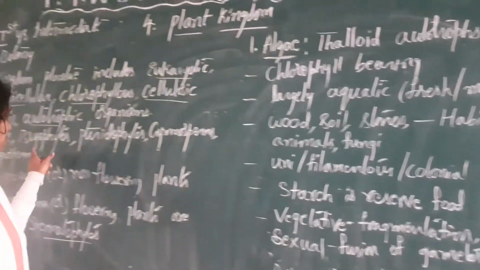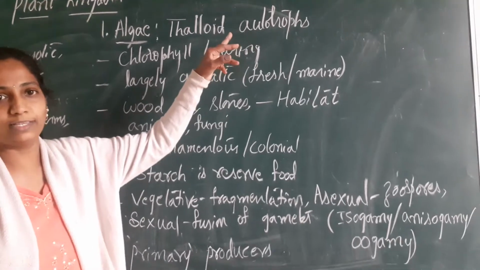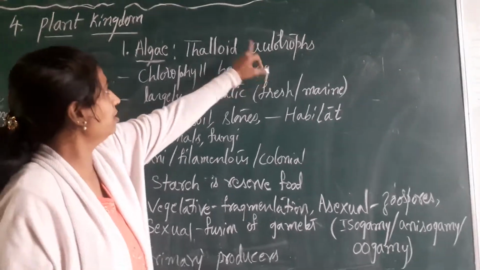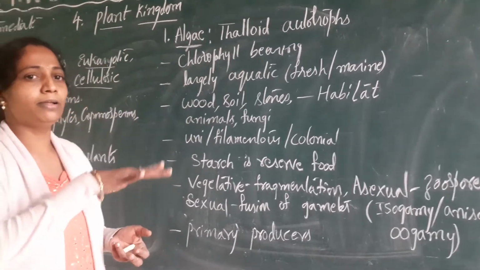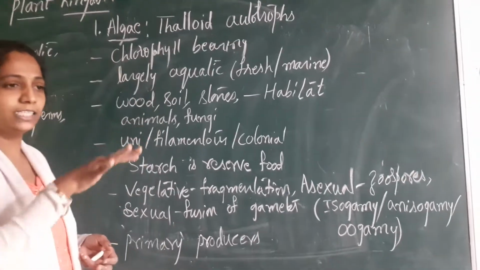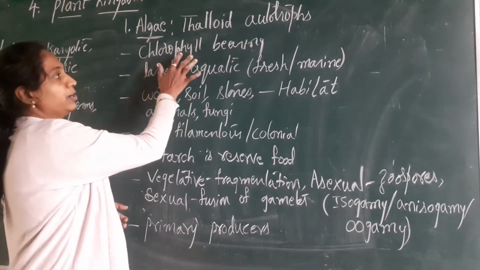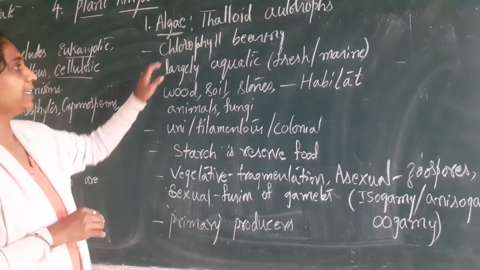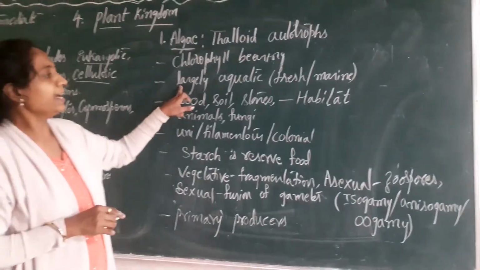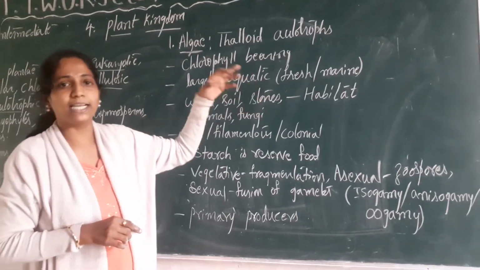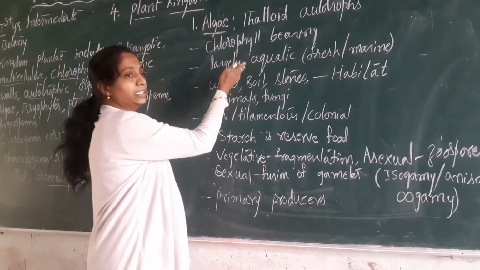So see here, today algae. Under algae, the first group, algae, we are studying. Algae are thalloid autotrophs. The autotrophs already we have seen, they prepare their own food. How do they appear? They appear as a thallus. Thallus means a body of the plant. So it is not erect, it is a plant body which is thalloid in nature. They are chlorophyll bearing structures. Algae contain chlorophyll pigments, that is the reason they are preparing their food. Algae are largely aquatic, that means they can be found in the fresh waters or in the marine waters. They are present in the water.